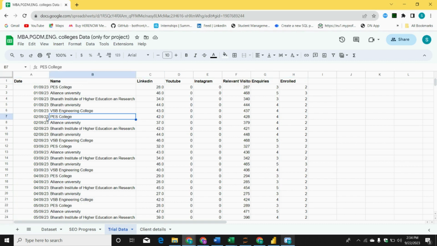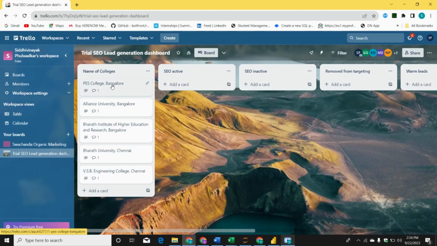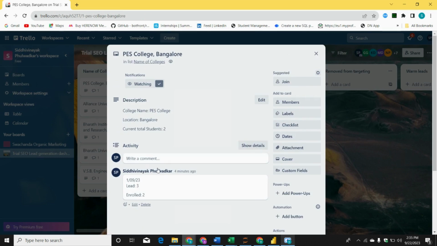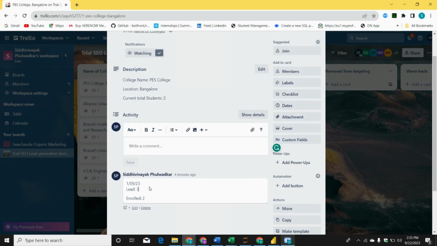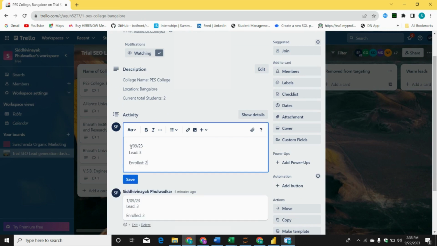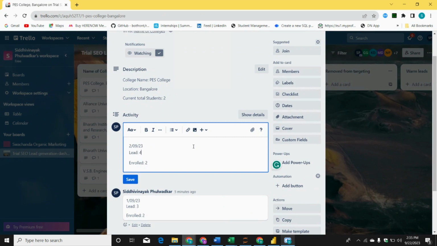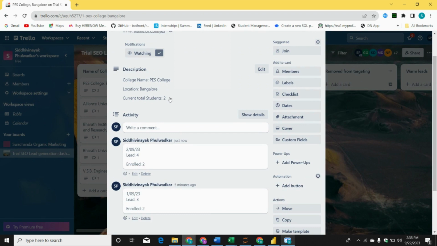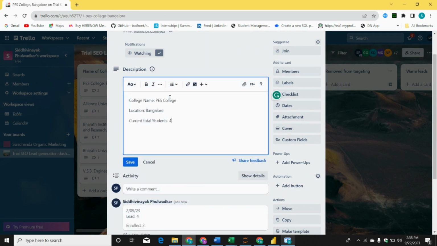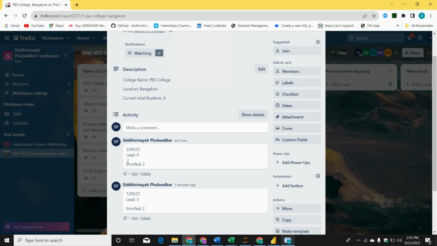Now what we'll do, again come to here. On second we have generated leads 4, enrollment are 2. I will again go to this. Now I will write down the comments. Okay, new comment, next comment. So I will copy paste first, copy, here you paste second. All right, second, and leads generated are 4 and 2, right? Yes, here 4 and enrollment are 2. All right, so save. But now count will increase by 2. Now here total count will be 4. This is what you have to change.